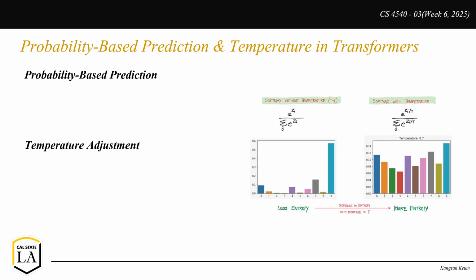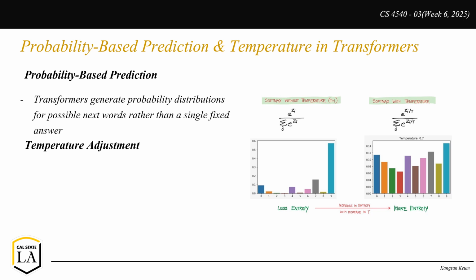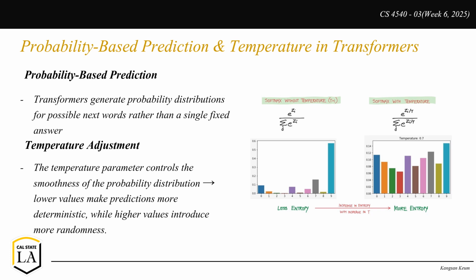Transformers don't generate a single fixed output. Instead, they predict the probability distribution over all possible next words. One key factor in this process is the temperature parameter. This controls how certain or random the predictions are. A low temperature makes the model more deterministic, meaning it always chooses the most probable words. This results in stable but sometimes repetitive outputs.